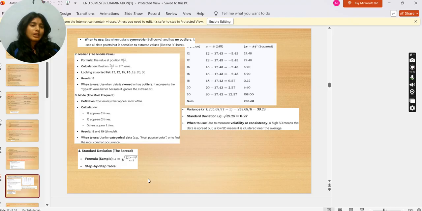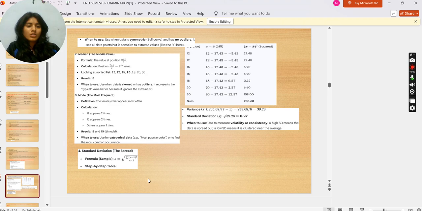Now find the median, the middle value. Formula: the value at position (n + 1) / 2. So we have the calculation, result is 15. When to use: when data is skewed or has outliers. It represents the typical value better because it ignores the extreme 30.